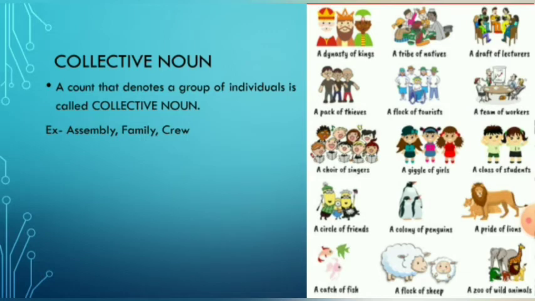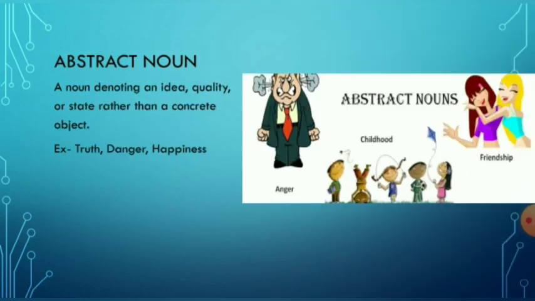The next one is collective noun. A noun that denotes a group of individuals is called a collective noun. For example, assembly, family, crew, etc. The next one is abstract noun. A noun denoting an idea, quality, or state rather than a concrete object is called an abstract noun. For example, truth, danger, happiness, etc.